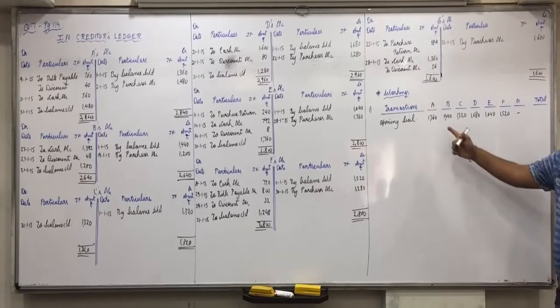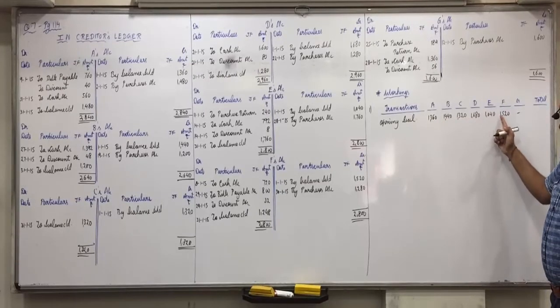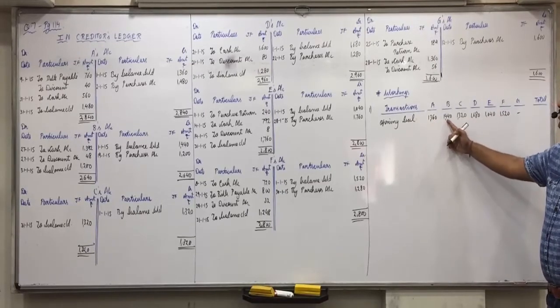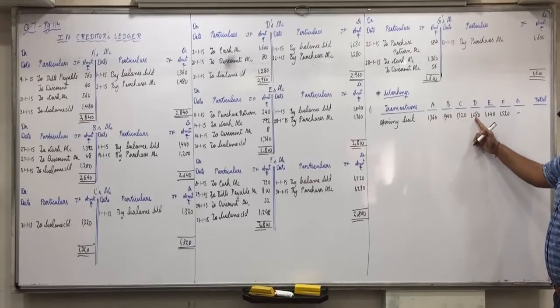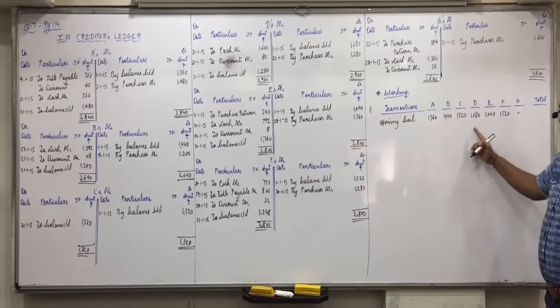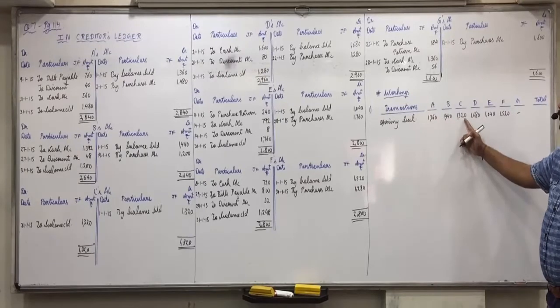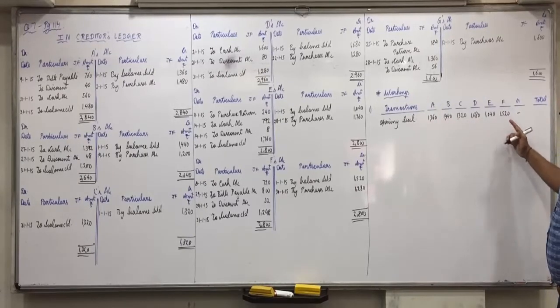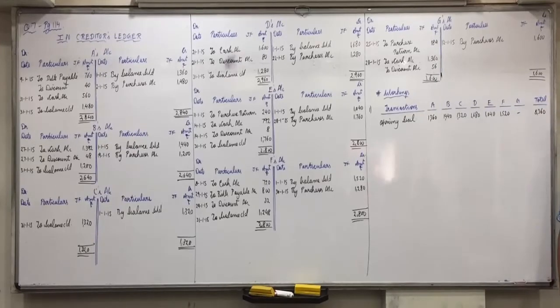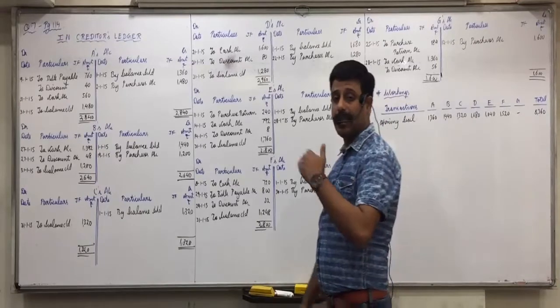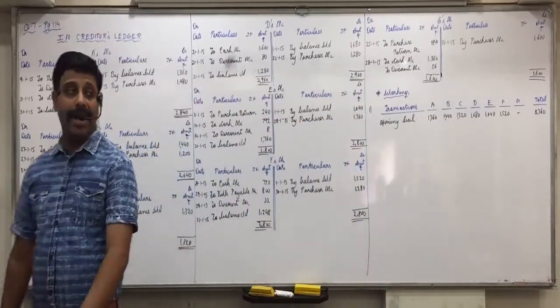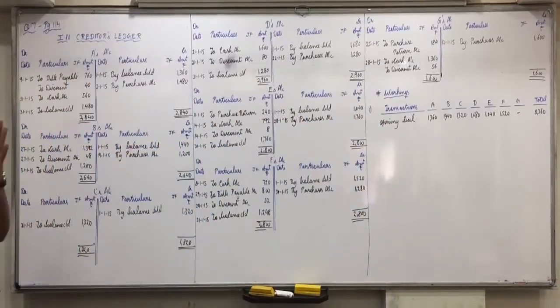Okay, so adding up, 8360. Any confusion in this? First we are taking up the credit entries, okay? 8360 is the total of all A to F accounts. All understood this? Is there any confusion?